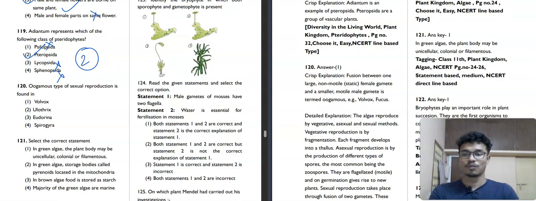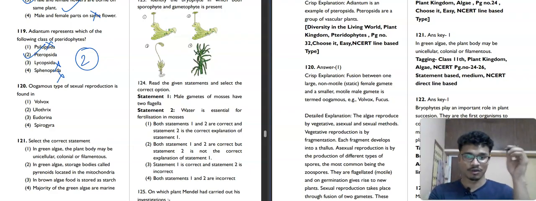It is saying that oogamous type of sexual reproduction is found in. Where do you find the oogamous type of sexual reproduction? What does this oogamous type of sexual reproduction actually mean? It is fusion between one large non-motile static female gamete. Static means that it is not movable.